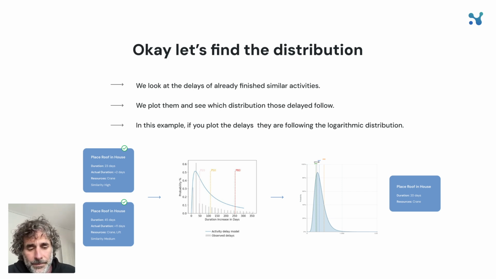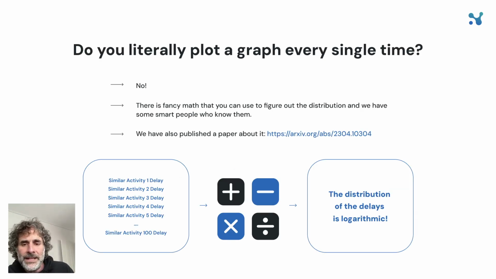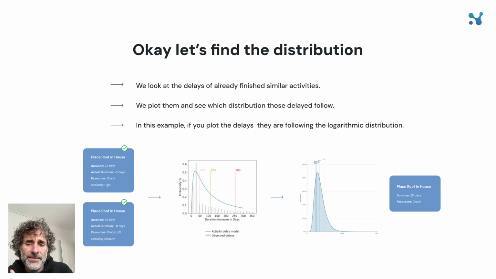In fact, does it do that every single time? No, we found some through fancy math. You can find them here. Most of the time, the distribution that actually follows the risk is what we call the lognormal. What does that mean?